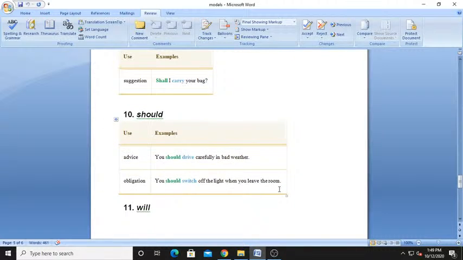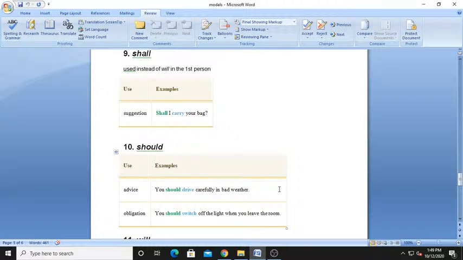Now should. Should is also very important and very interesting one. Should basically we are using to give advice or obligation. Okay, some rules, regulations if you want to follow. So we are advising someone. You should drive carefully in bad weather. Or obligation, you should switch off the light when you leave the room. This is obligation. You understand this? Meaning you should not shout in the classroom. This is also an advice.